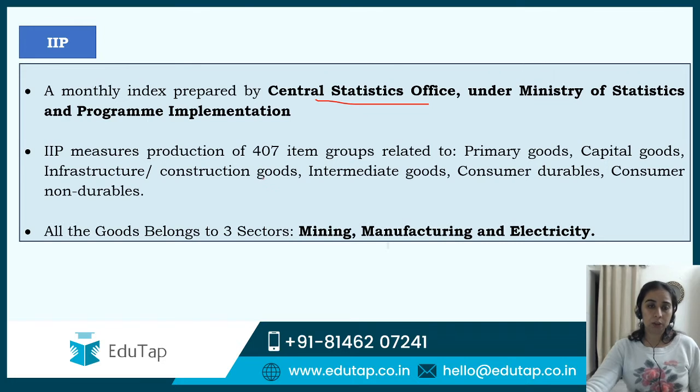IIP measures the production of 407 items which are related to primary goods, capital goods, construction goods, etc. And all these are related to mining, manufacturing and electricity. Right? So that's it. ठीक है. जो latest figure रहेगा before the examination, that you have to know. Like for December, it will be very important for you to know it, because January में paper is on 17th, so till that time SEBI, till that time it would not be out. So for December, please keep it in mind.